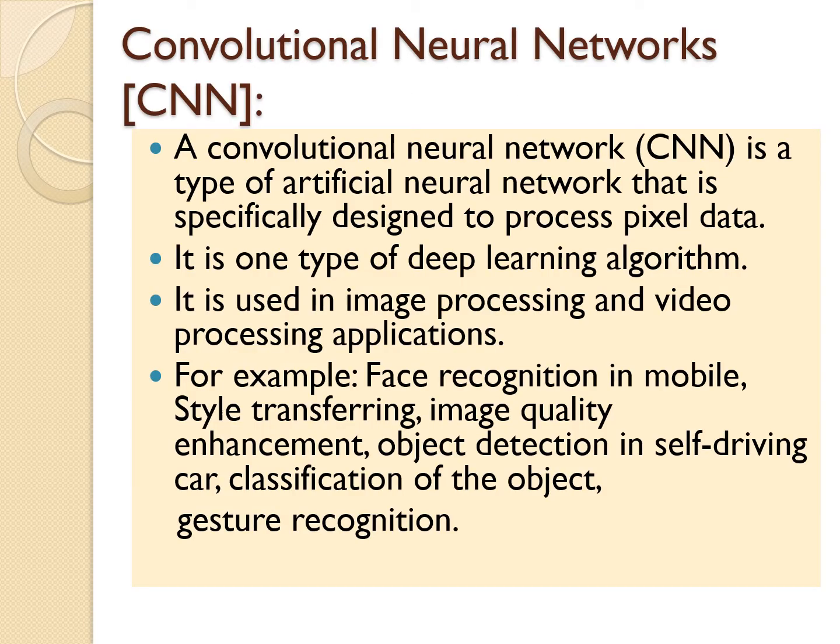Further, my friend will explain the convolutional neural networks. Convolutional neural networks are the main type of deep learning algorithm we are using here. A convolutional neural network comes under artificial neural networks and is specifically designed to process pixel data. It is used in image processing and video processing applications such as face recognition in mobile, style transfer, image quality enhancement, object detection in self-driving cars, and gesture recognition.